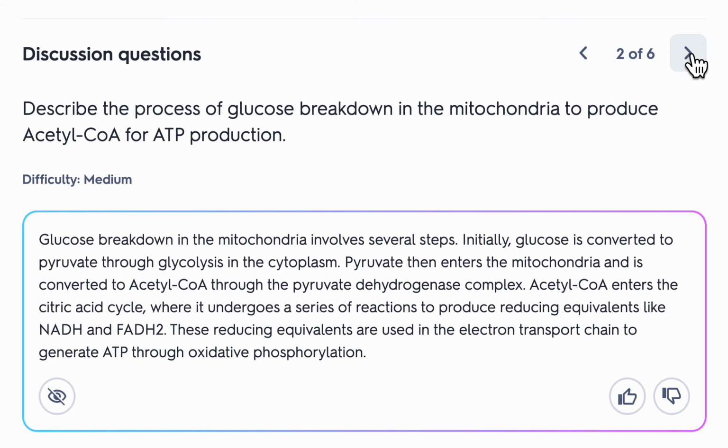Glucose breakdown in the mitochondria involves several steps. Initially, glucose is converted to pyruvate through glycolysis in the cytoplasm. Pyruvate then enters the mitochondria and is converted to acetyl-CoA through the pyruvate dehydrogenase complex. Acetyl-CoA enters the citric acid cycle, where it undergoes a series of reactions to produce reducing equivalents like NADH and FADH2. These reducing equivalents are used in the electron transport chain to generate ATP through oxidative phosphorylation.